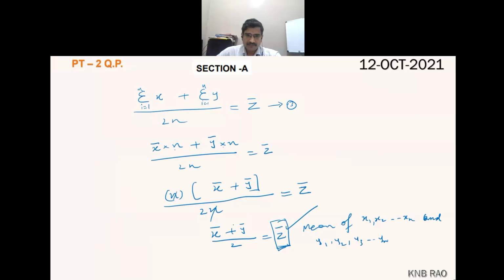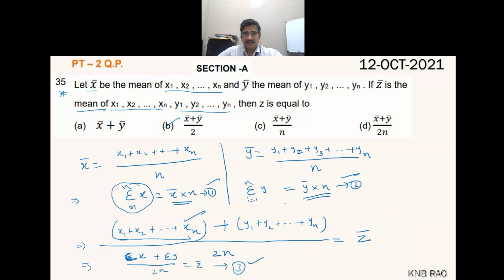Sir, if z is the mean, then we can use the property a plus b by 2 directly, no? Good logic, Chirag. You are right. But it is the mean of whom? Mean of means. Mean of these fellows, mean of those fellows. It is not just 2, there are 2n observations.